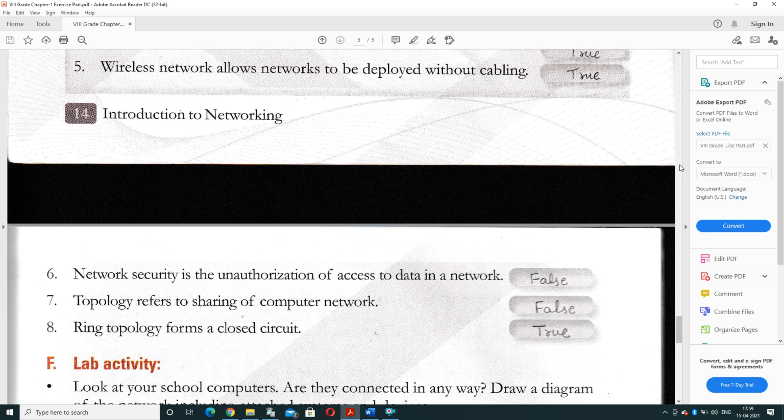Sixth, network security is the unauthorized access of data in a network. Yes, it is false. It is false because it doesn't provide unauthorized access to data. Topology refers to sharing of computer network. False. And ring topology forms a closed circuit. Yes, true it is. It creates a closed circuit.